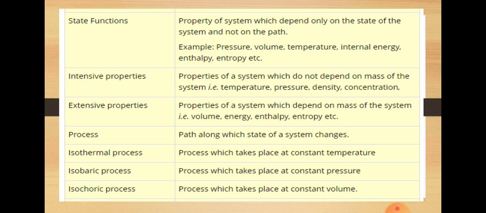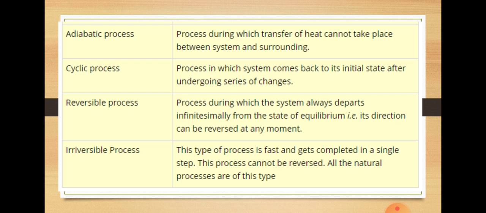Isothermal, temperature constant. Isobaric, pressure constant. Isochoric, volume constant. Adiabatic, no change of heat, process during which transfer of heat cannot take place between system and surrounding. Cyclic process, from the initial point, after the process we reach back to the initial state.